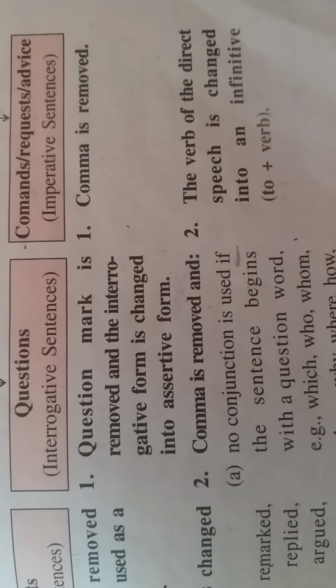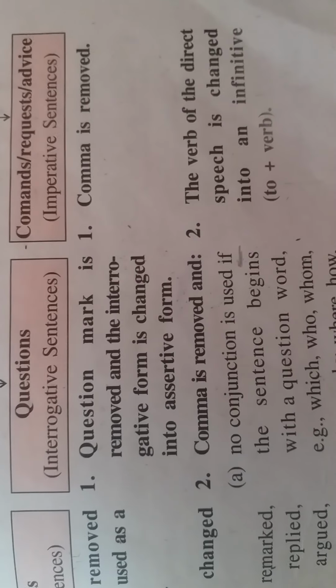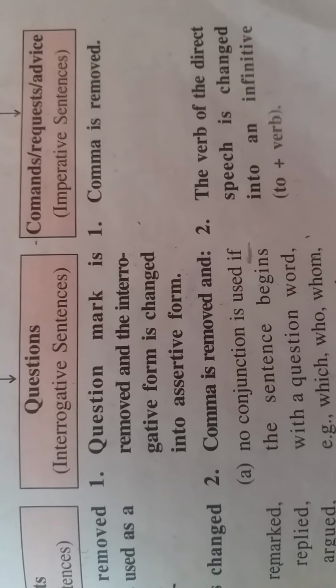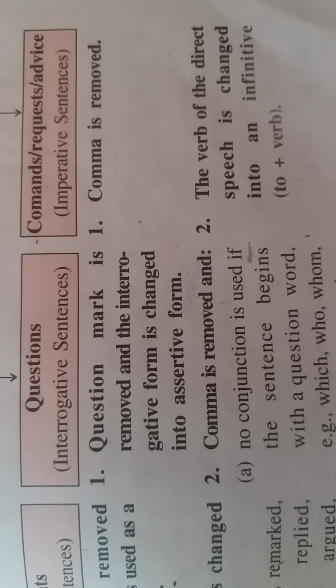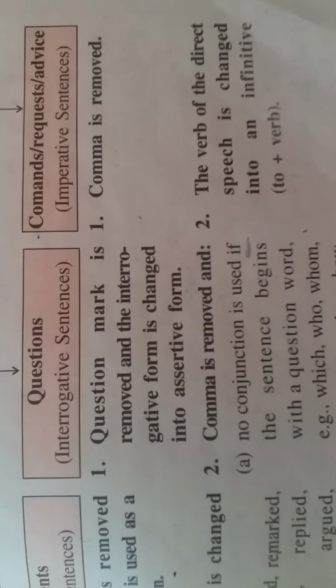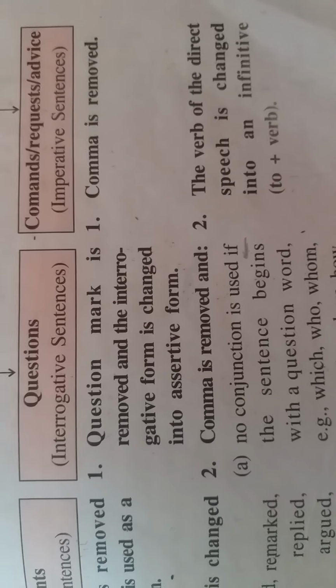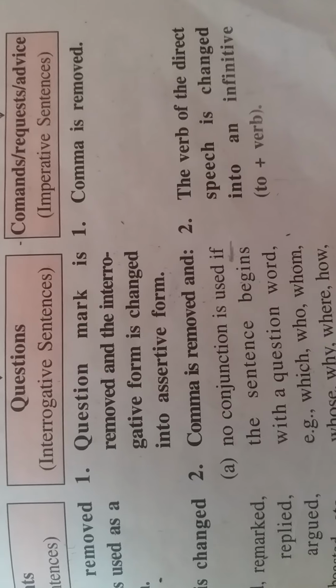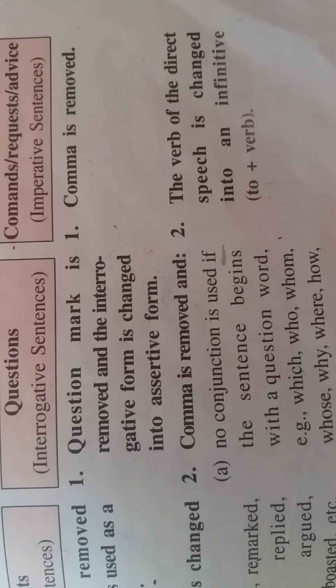For example, do not go out in the sun. Please help me to carry out this task. Go and fetch me a glass of water. Open the window, shut the door. So these all, like do, please, go, open, shut, are all main verbs, and here the reported speech is beginning with the main verb, right?